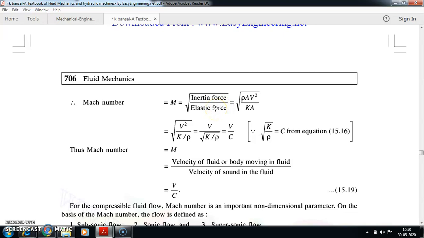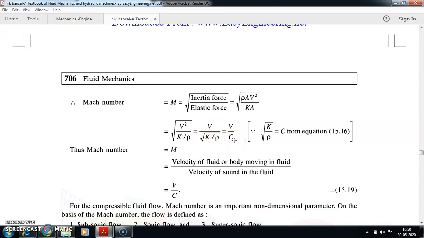So if you see here, I can cancel out A and take the density to the lower side. I can rewrite this equation as the root of V squared divided by K by rho. Working out the square root, V is squared here, so I can cancel it out and put it as V divided by root of K by rho.